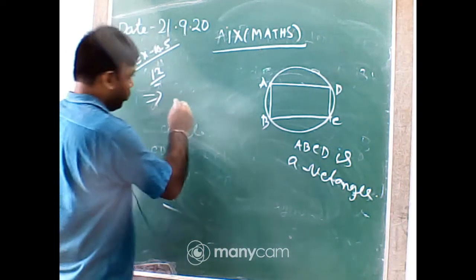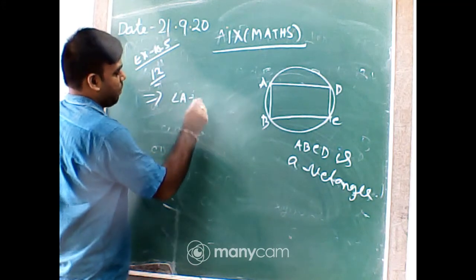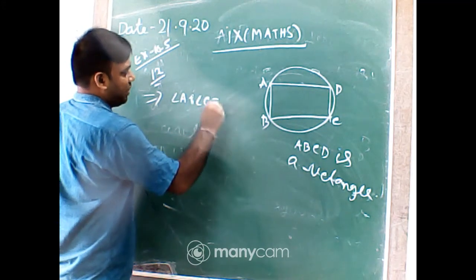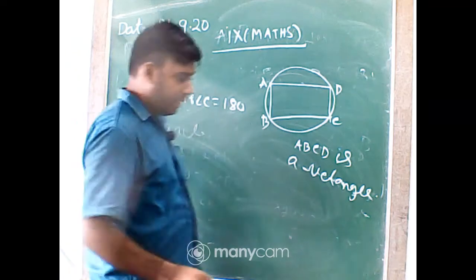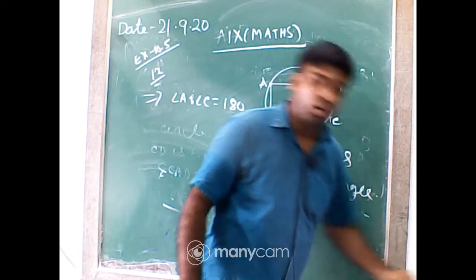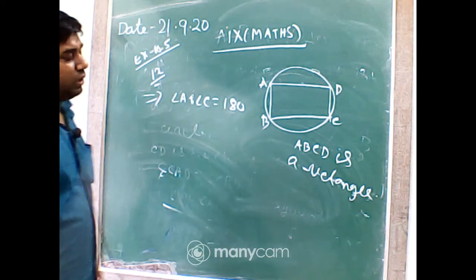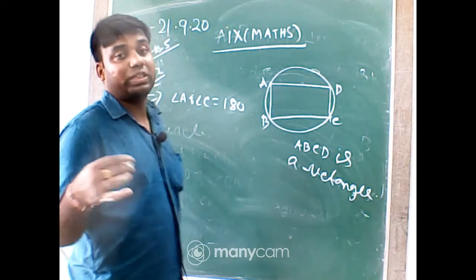Sir, as it is given cyclic, we can say angle A plus angle C is 180 degree, because we know that the sum of opposite angles is 180 degree.